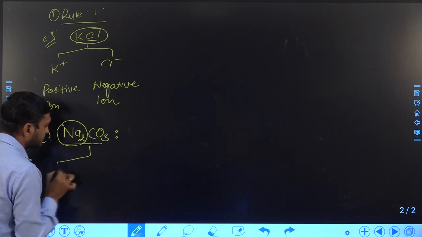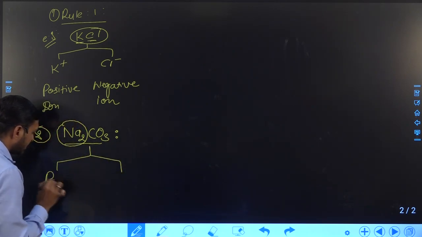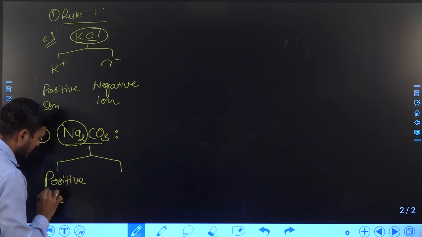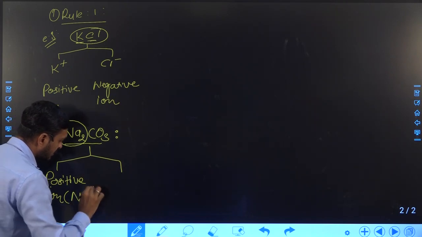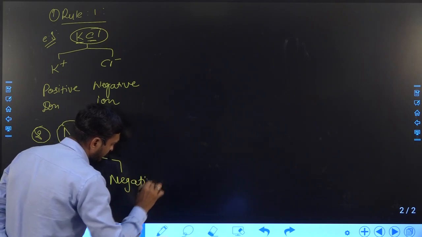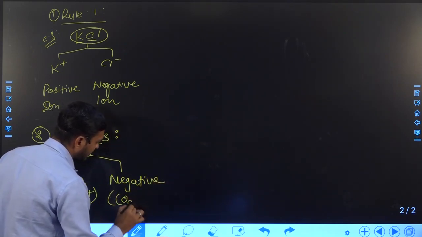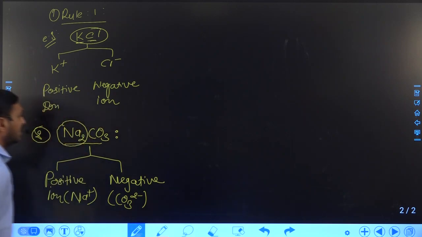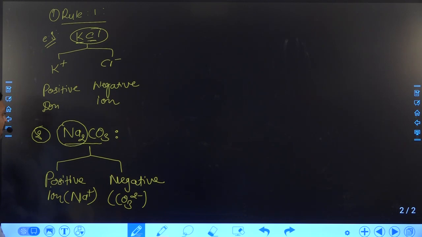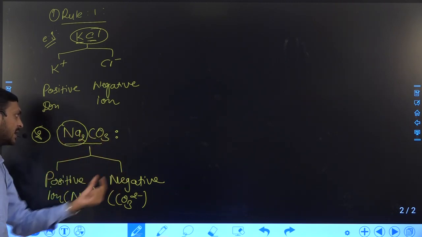Here the positive ion is Na plus and the negative ion is CO3 minus 2, right? So what the first rule says is that whenever we represent a compound, we always represent the positive ion first and then the negative ion.